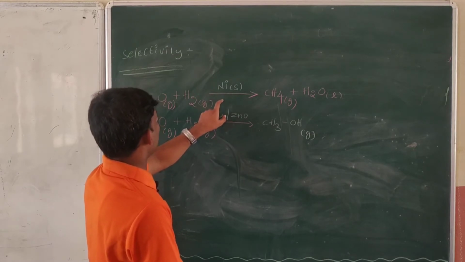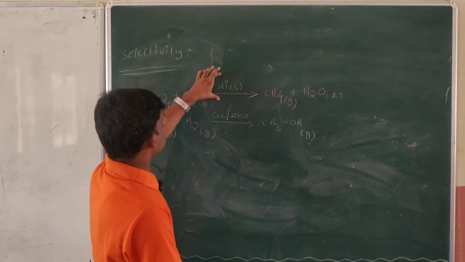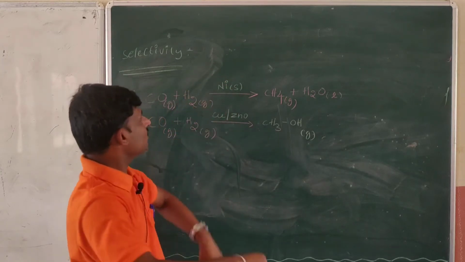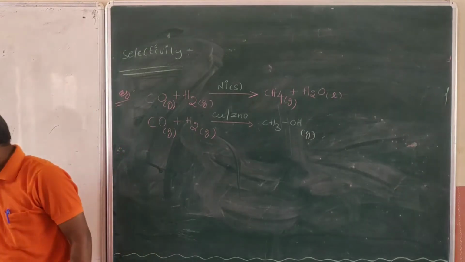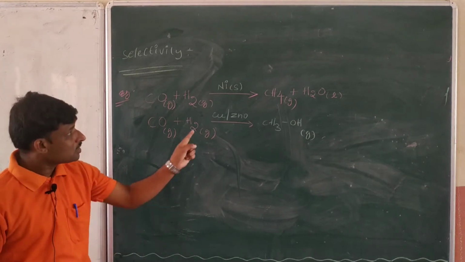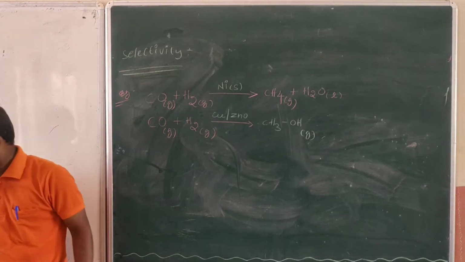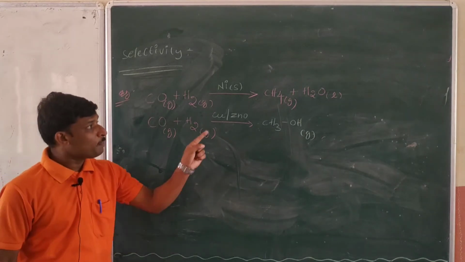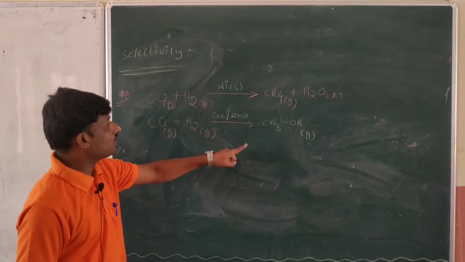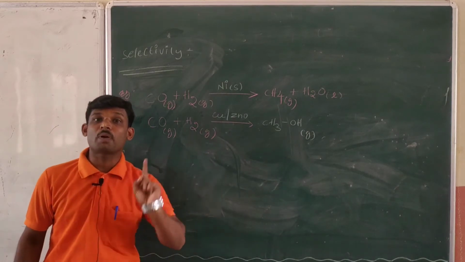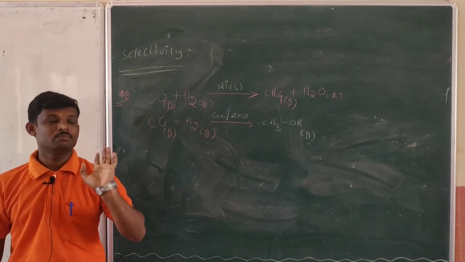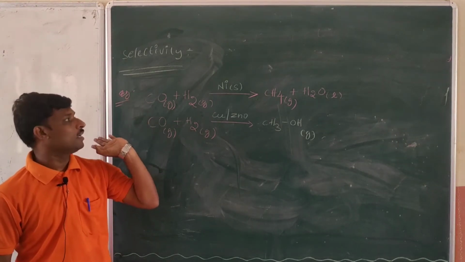The product which is forming is selected by the catalyst. Means the catalyst is directing the chemical reaction to give a particular product. In this case, what is happening, sir? The catalyst directing a reaction to give a particular product is called selectivity. Are you getting my point?